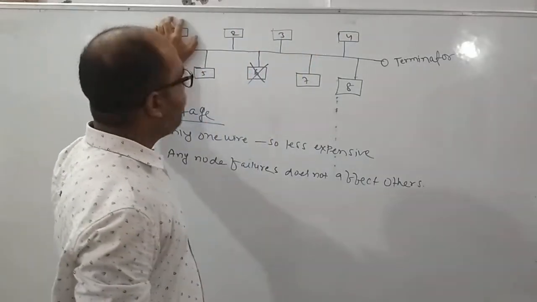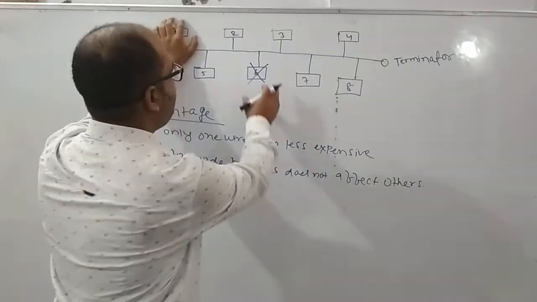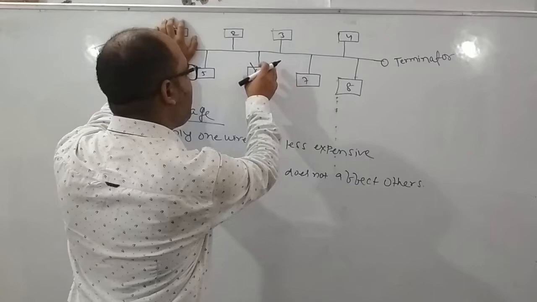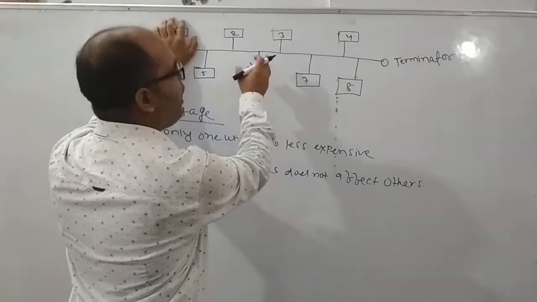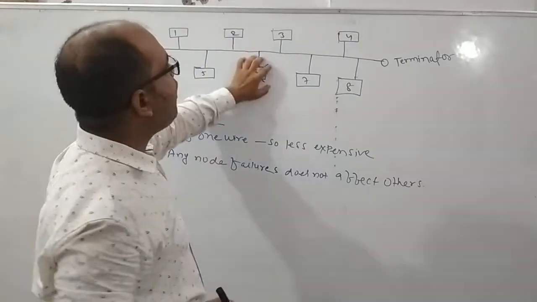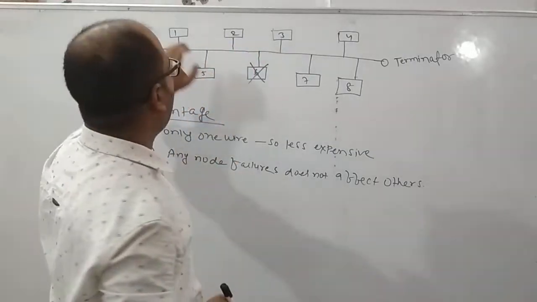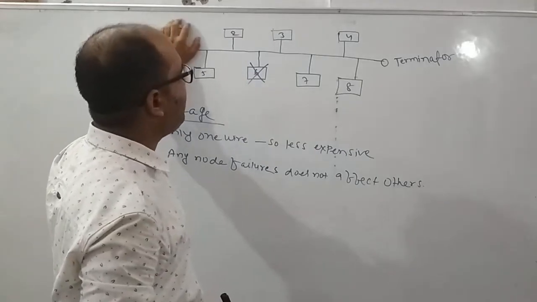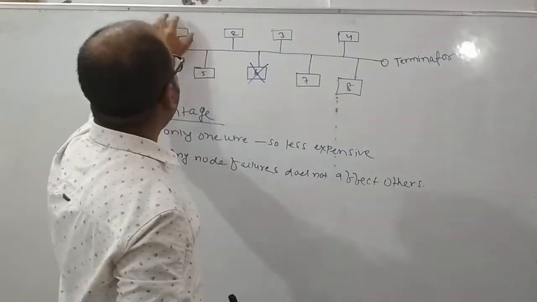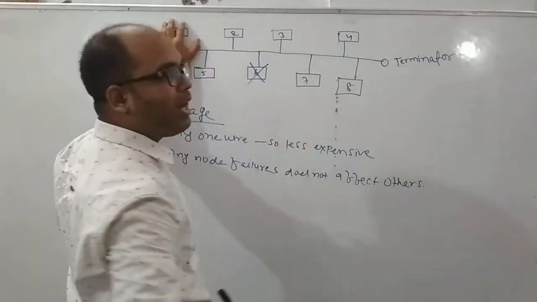Suppose node 1 wants to send the data to node 8, and this node has failed because of any reason, meaning it is not working. Despite the problem in it, the other nodes have no problem. Suppose this node wants to send data to node 8. Now this bus topology, this common transmission medium is what?